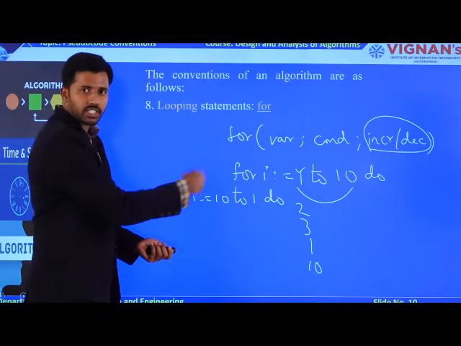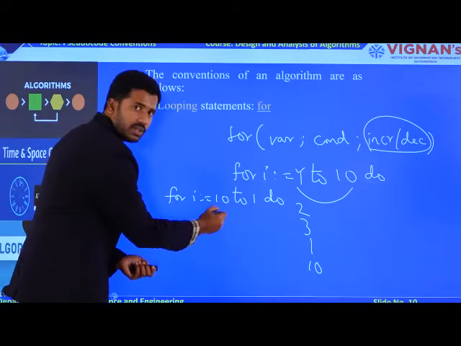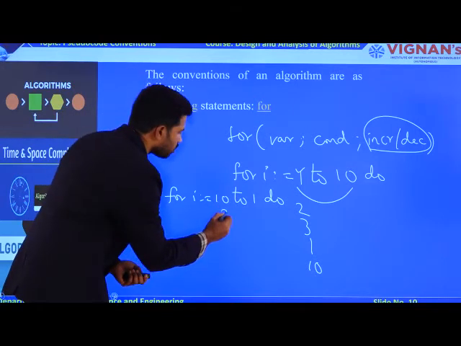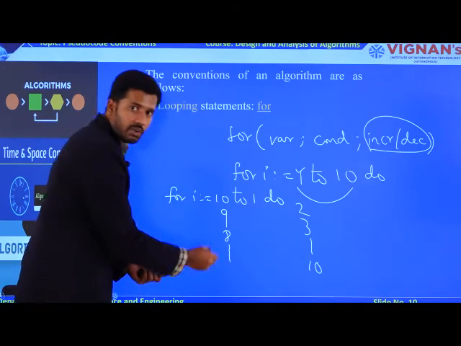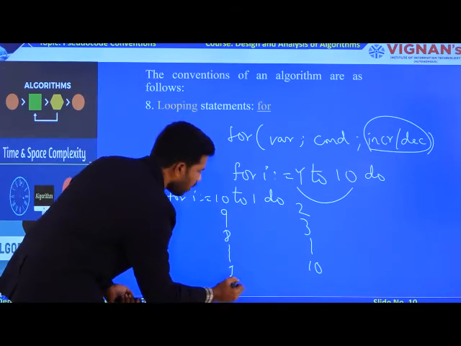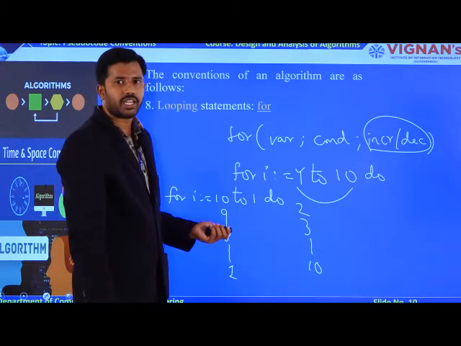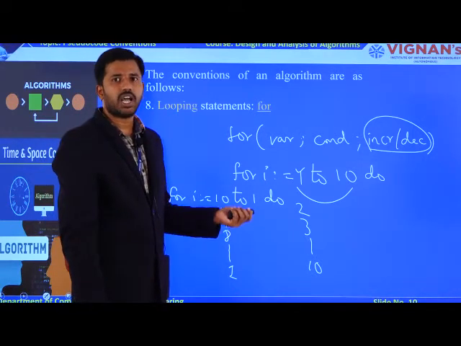It is a completely reverse approach, right? In the first iteration, the value is 10. In the second iteration, the value is going to be 9. In the third iteration, the value is going to be 8. Likewise, the I value will be decremented from 10 to 1. So, this is the way you are going to be performing increment as well as decrement operations from an algorithm point of view, right?